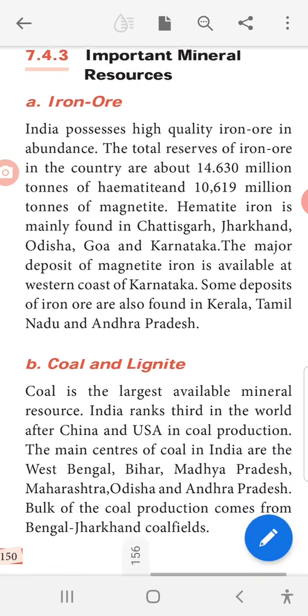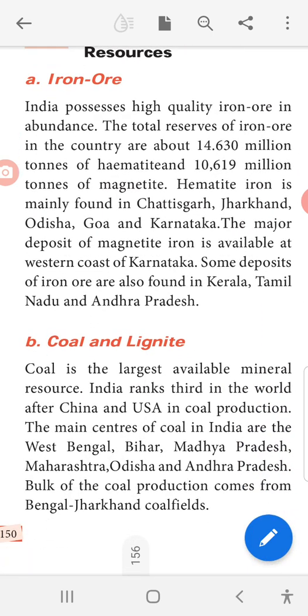Important mineral resources: iron ore. India possesses high quality iron ore in abundance. Abundance means it is large. The total reserves of iron ore in the country are about 14,630 million tons of hematite and 10,619 million tons of magnetite. Hematite iron is mainly found in Chhattisgarh, Jharkhand, Odisha, Goa and Karnataka.